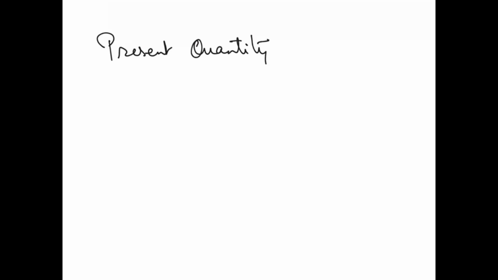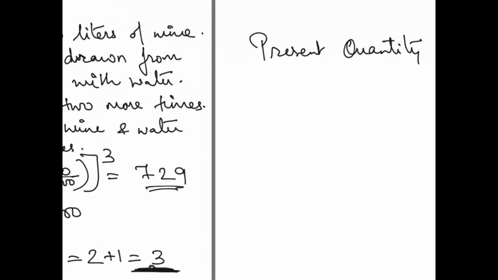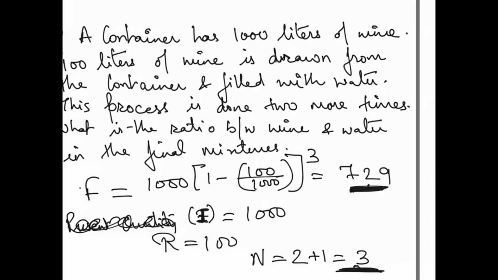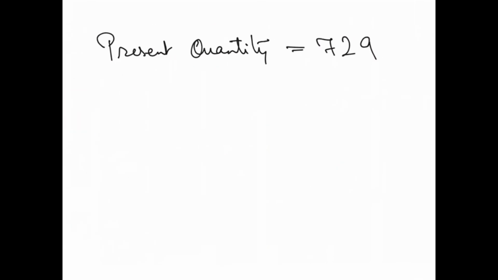Right? The present quantity is 729. We've taken out this, this is the final one, correct? Okay. This 729 is the present quantity of what?